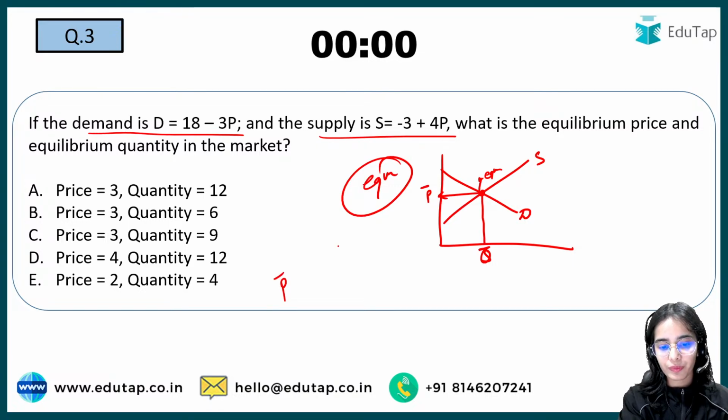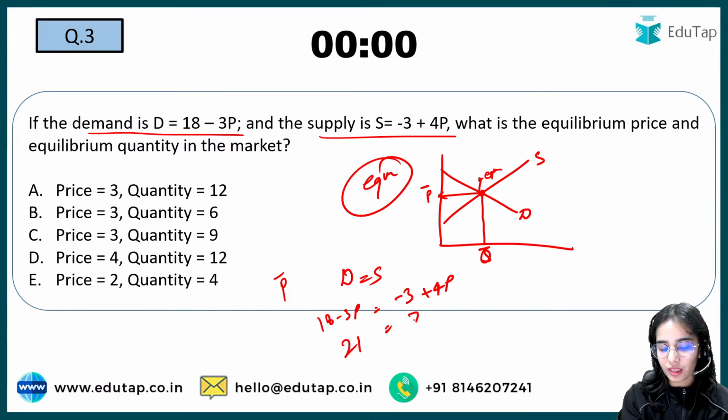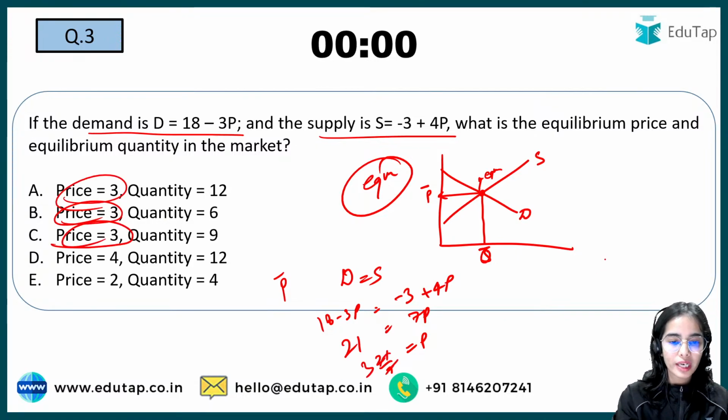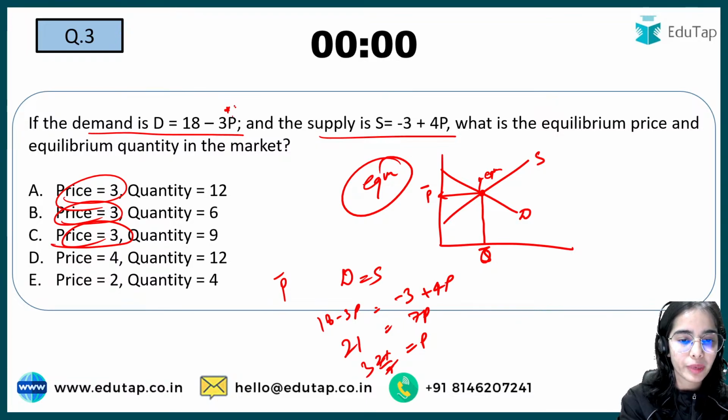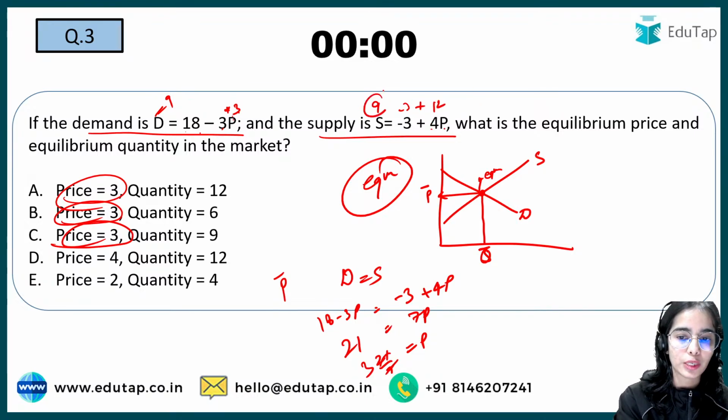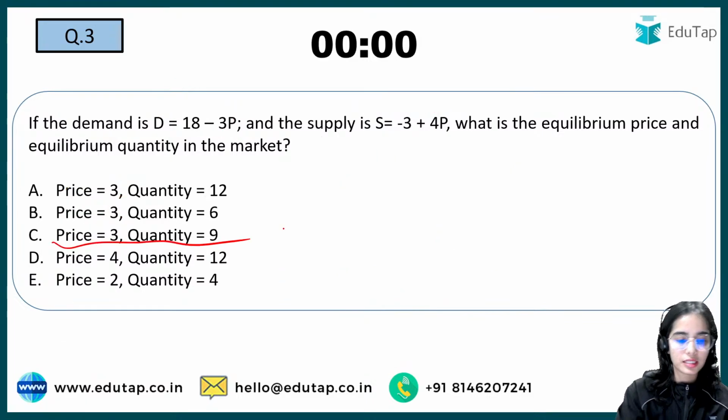So price: demand equal to supply, that is 18 minus 3p equal to minus 3 plus 4p. So that will be 21 equals 7p. So the price will be 3. Now what is the quantity? Just put the price 3: 3 threes are 9, 18 minus 9, so demand will be 9 and the supply should also be 9. That is minus 3 plus 4 threes, which is 12, so that is 9 only. So supply and demand both are 9. That means C is the right answer here.